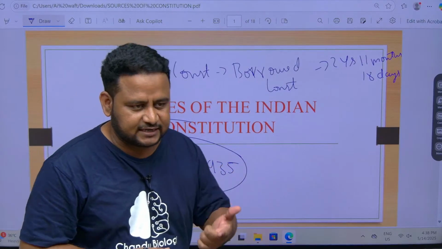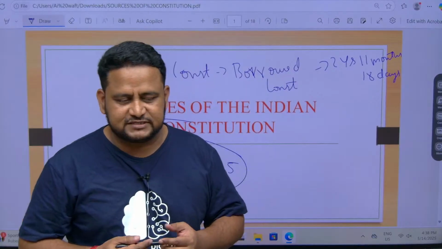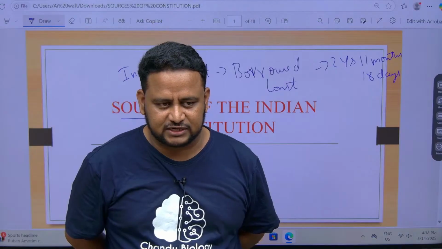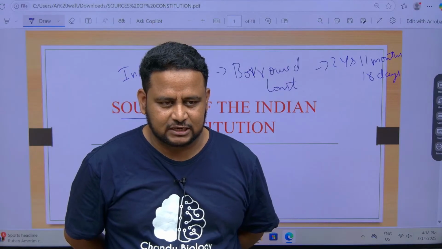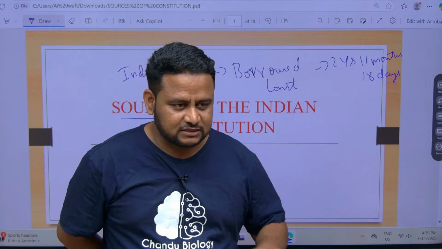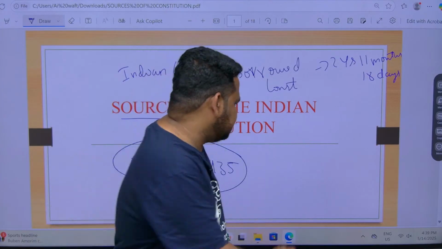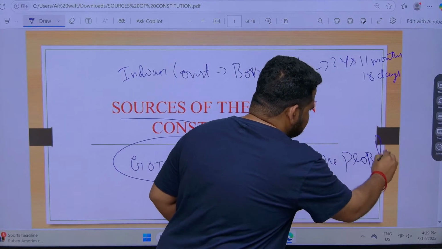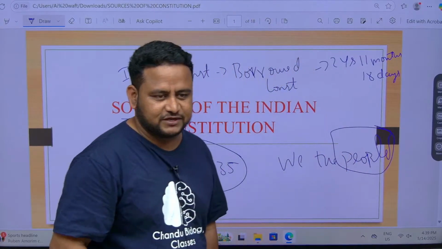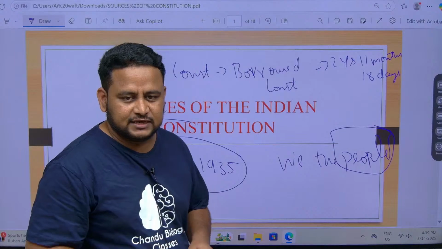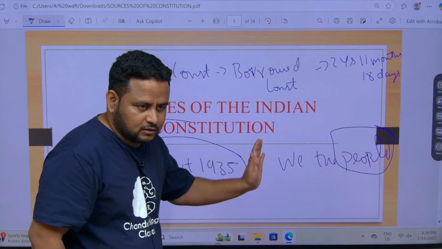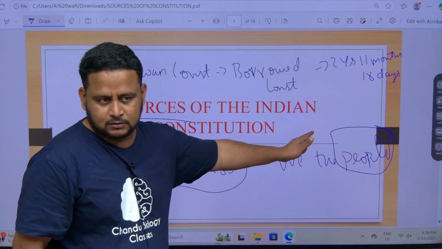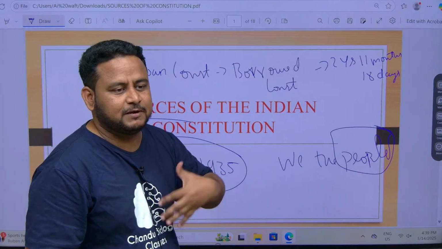But here there is a trick, there can be a tricky question. When we see the preamble, what happens? We say that we the people have solemnly resolved to constitute India into a sovereign, socialist, secular, democratic republic. Correct? What does the preamble start with? We the people. So in any question, if they ask which is the biggest source of the Indian constitution, and the options have Government of India Act, US constitution, British constitution and also people, the answer should be people, because it is we the people who have made the constitution.